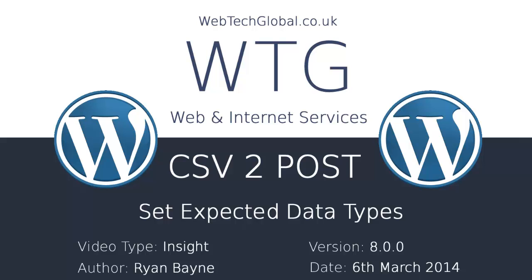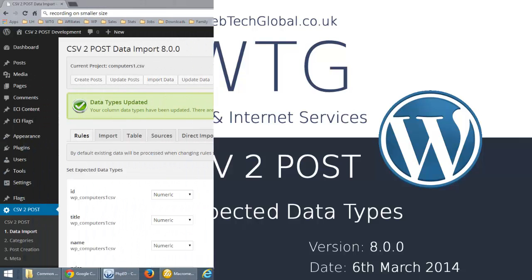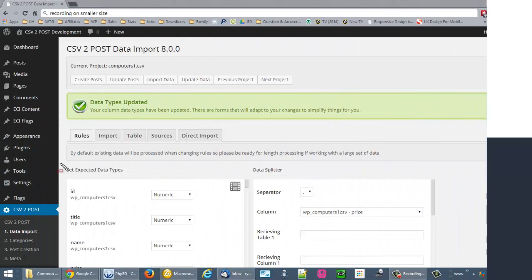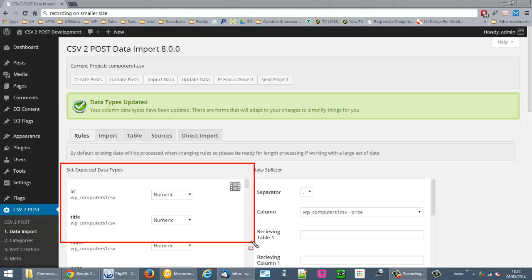I'm going to show you the Set Expected Data Types panel. That's this panel here. Alright, and this panel allows us to tell the plugin what type of data is expected in each of our columns.